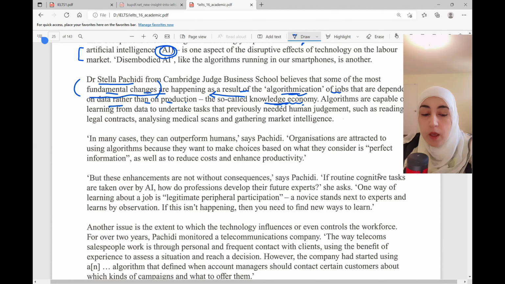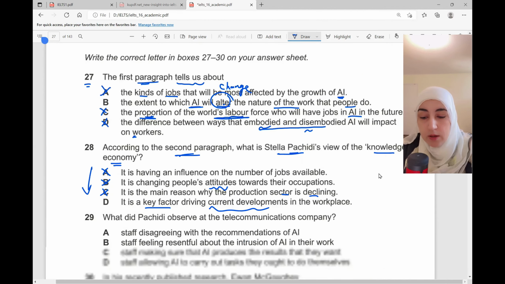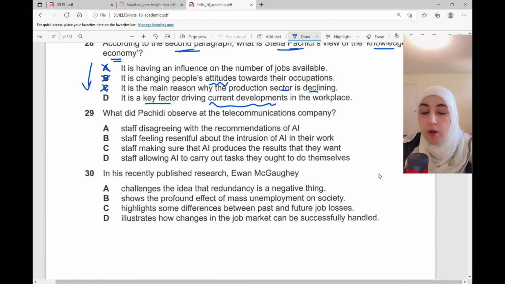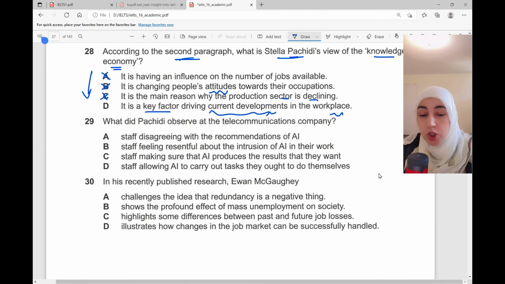In the jobs that depend on data rather than production. So it seems to me that D, a key factor driving current developments in the workplace, yes, it is causing jobs or changes in jobs. So this is the right definition, or this is the right meaning, or how she looks at knowledge economy. So I'm going to choose D. Now let's go to the next one.